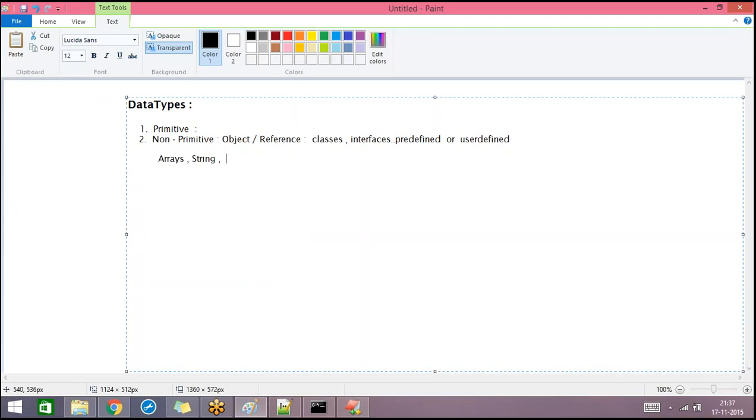All the predefined and user-defined class objects also come under non-primitive data types, and we'll discuss them later. Later on we will discuss arrays and strings, and first we will discuss how many primitive data types we have. Any idea how many primitive data types we have? Primitive data types are again categorized into two parts. One is integral and the second one is non-integral. In integral, we have four different data types.